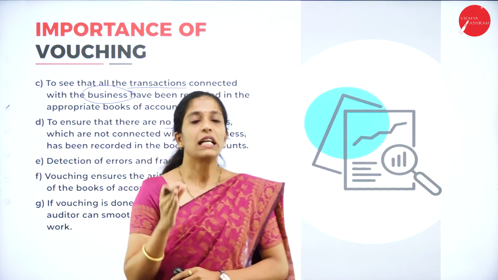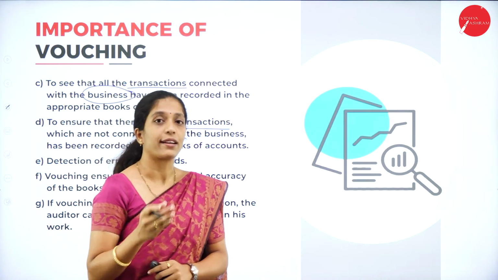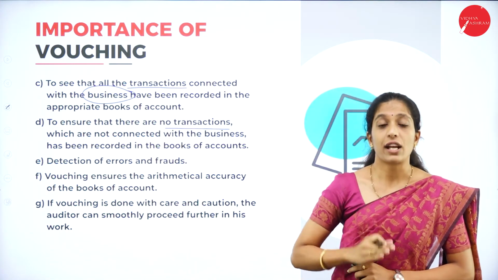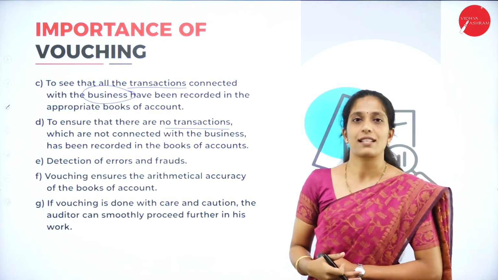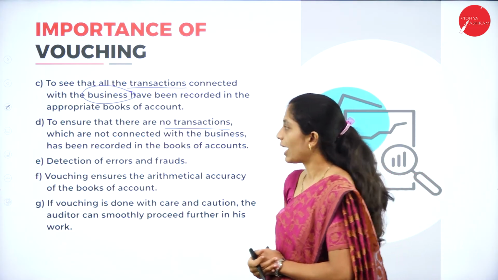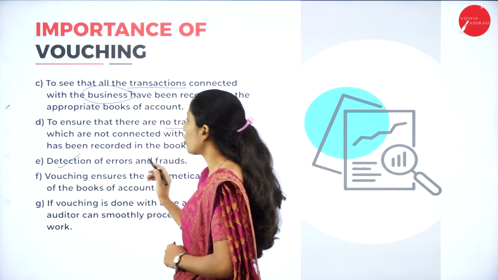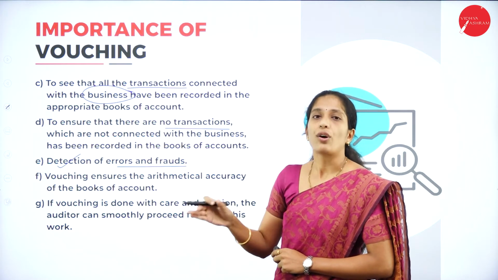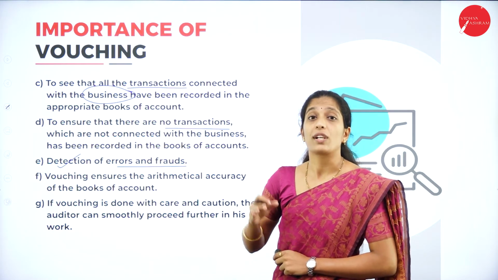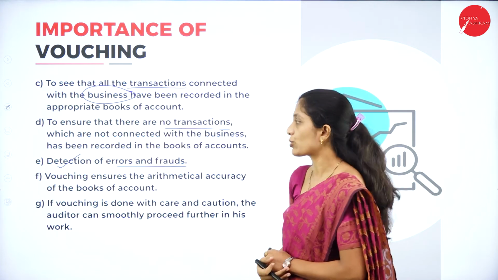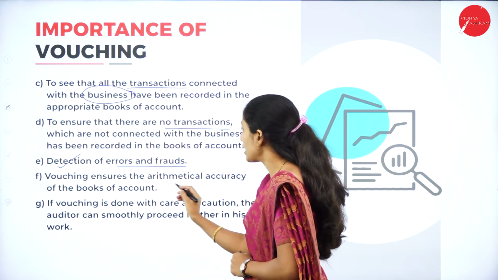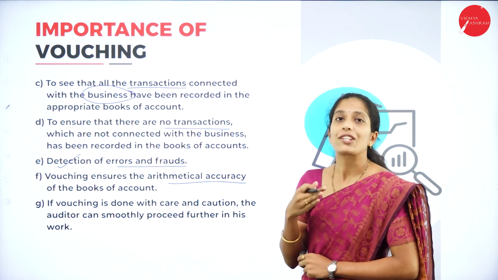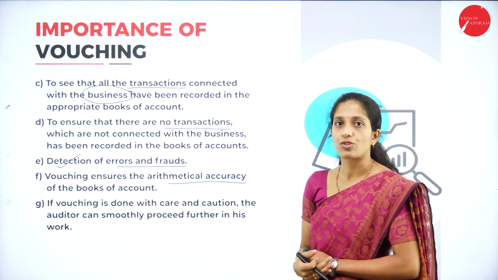As I told you, each and every transaction should relate to the business only, and if any transaction is outside the business, it cannot be recorded in the books of account. Next is detection of errors and frauds. The main intention of vouching is to detect errors as well as fraud, which ultimately helps the auditing process. Vouching ensures the arithmetical accuracy of the books of accounts. Through this process we can check the arithmetical accuracy of the books of accounts.